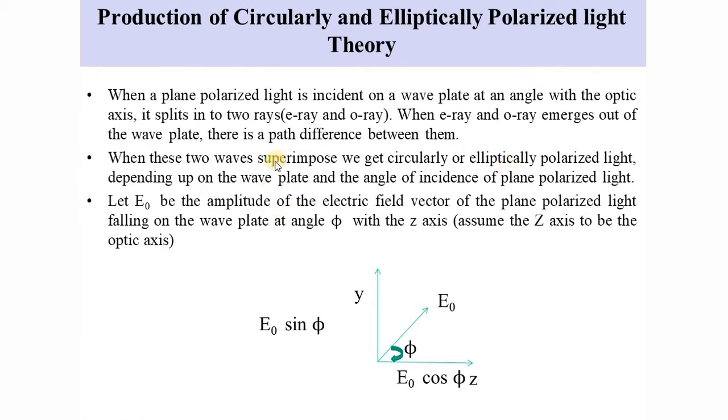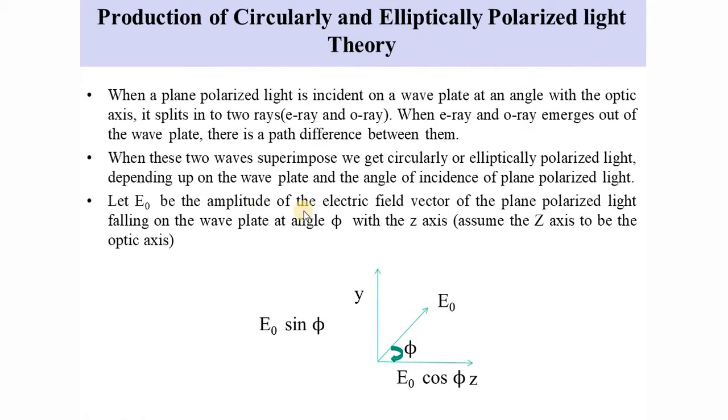Thickness decides the phase difference or path difference introduced between the ordinary ray and extraordinary ray. And the angle of incidence gives the amplitude. If the amplitude is the same, you will get circularly polarized light. If the superposing waves have different amplitudes, it will be elliptically polarized light. Okay, so we'll go to the theory in detail.